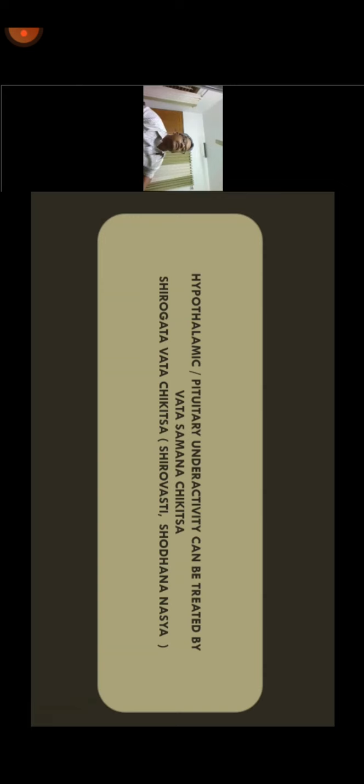In case of underactive hypothalamic and pituitary function, again you need to do Vata Shamana Chikitsa. You need to stimulate Vata. Whether you reduce Vata or stimulate it, you use the word Vata Shamana. Here you can use Shirogada Vata treatments, Shirobasti and Shodhana Nasya, in order to stimulate Prana and Udana in the Shiras. Whereas to suppress or regulate the activity of Vayu in the Shiras, it is better to do Shirodhara.